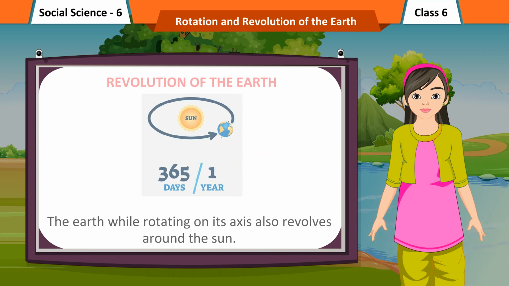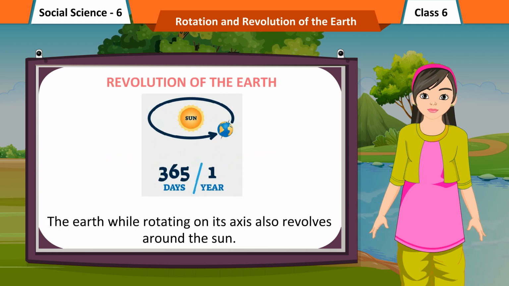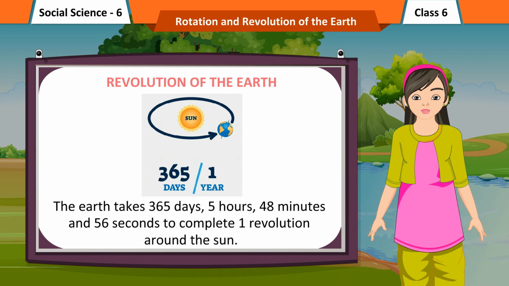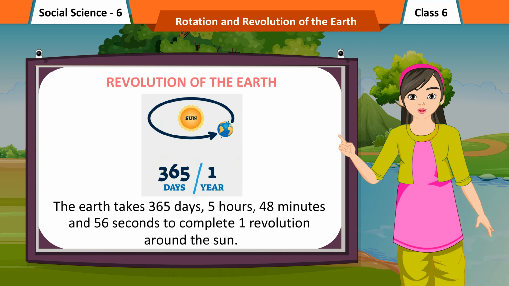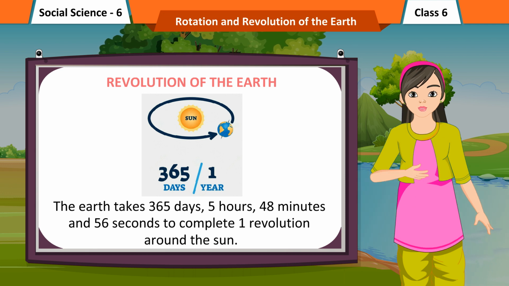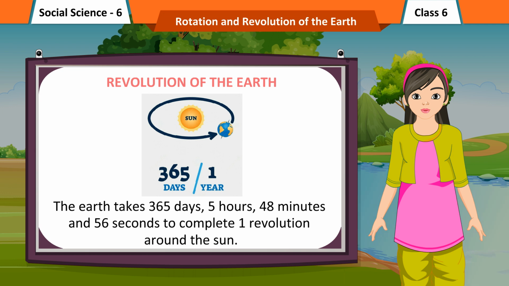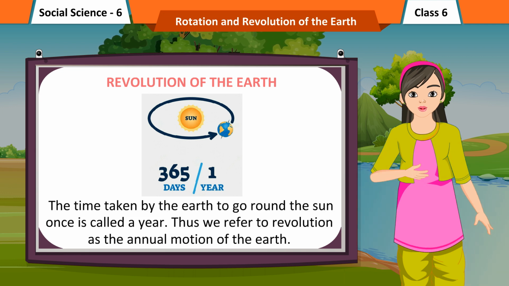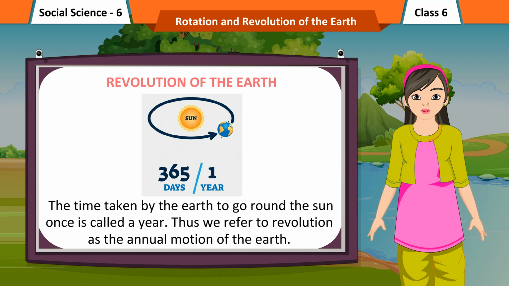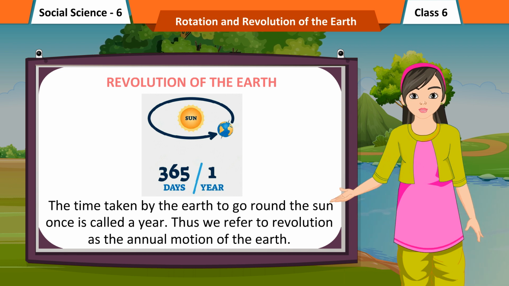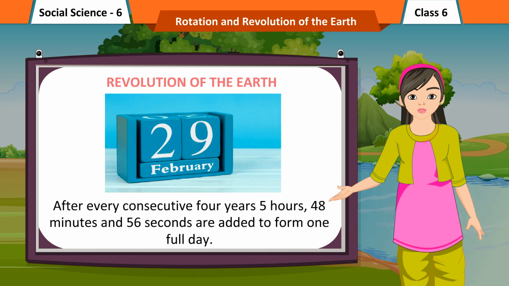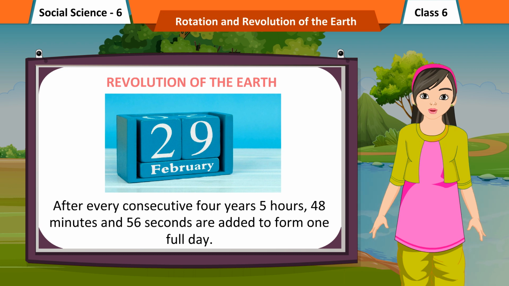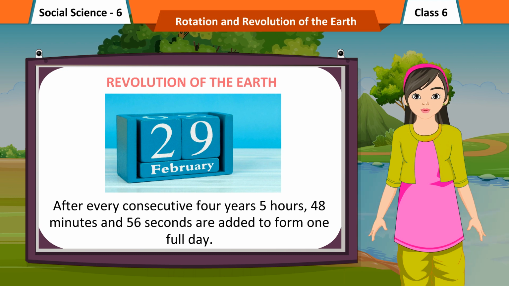Revolution of the Earth. The Earth, while rotating on its axis, also revolves around the Sun. The Earth takes 365 days, 5 hours, 48 minutes and 56 seconds to complete one revolution around the Sun. The time taken by the Earth to go round the Sun once is called a year. Thus we refer to revolution as the annual motion of the Earth. After every consecutive 4 years, 5 hours, 48 minutes and 56 seconds are added to form one full day.